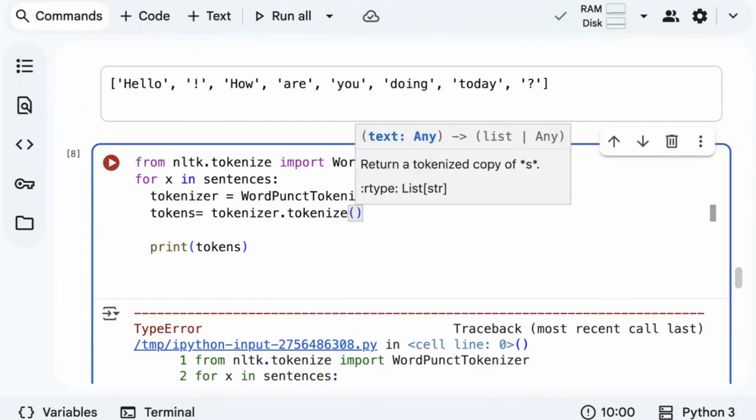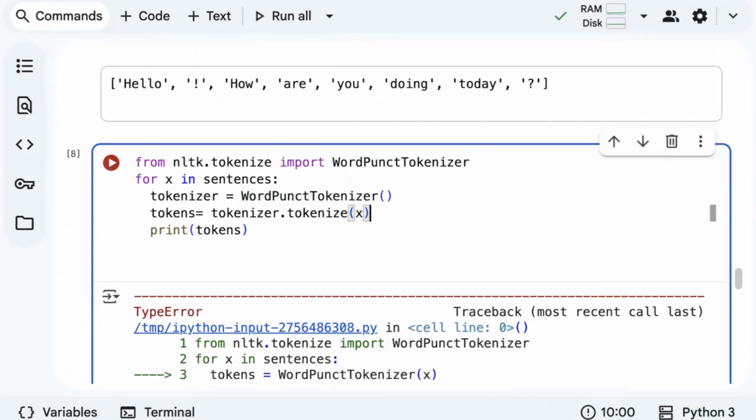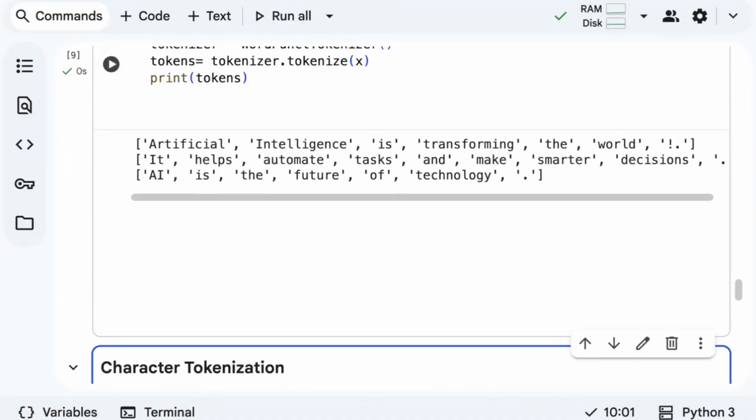Direct passing into a word punctuation tokenizer will not work. So what you have to do is first initialize the word punctuation tokenizer, then call the tokenizer, use the tokenize method, and pass your x. Finally, try to print out tokens. It's going to give you the output.